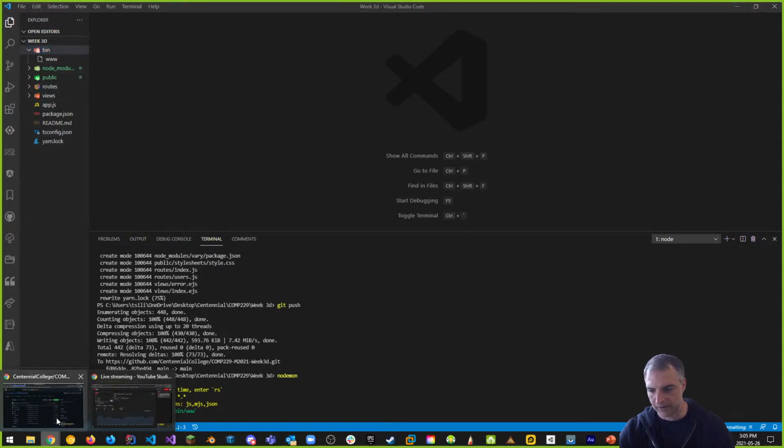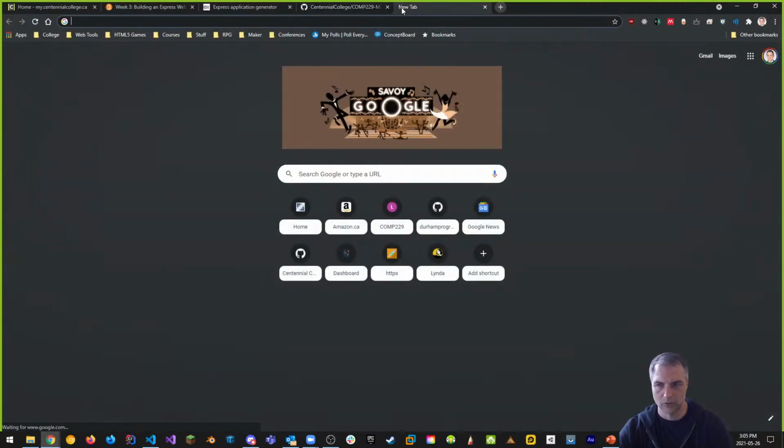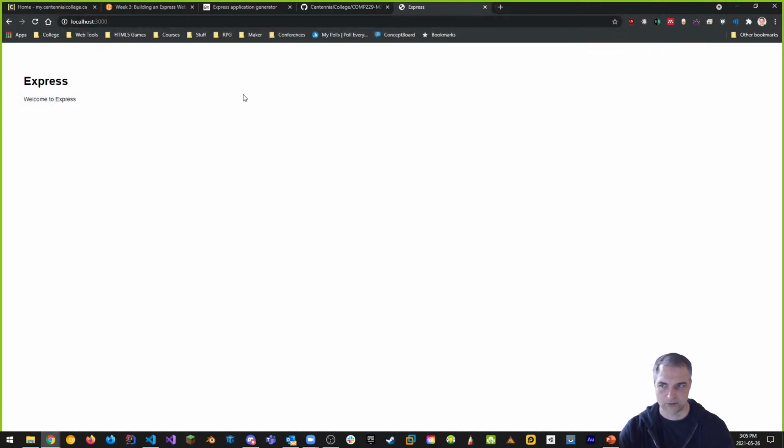So now I'm going to bring up my localhost 3000. And you see that you get Express like this. This is the first page that you would get with Express. You should have this too.